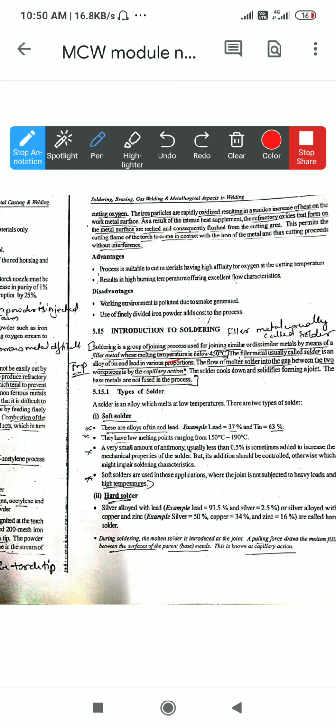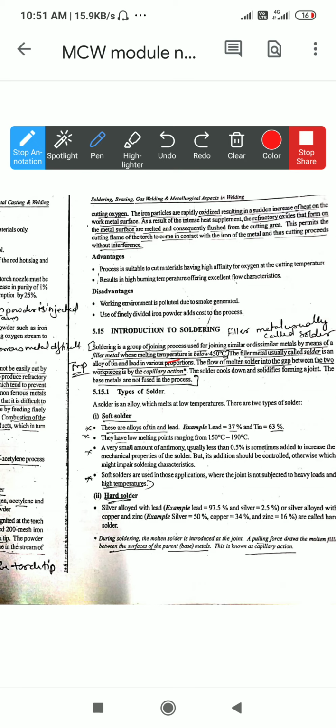As a result of the intense heat supply and the refractory oxidization that forms on the metal surface, the metal starts to melt and is consequently flushed from the cutting area. So the metal starts to melt, and flushed means what? Removed from that cutting area, starts to flow outside of the cutting area. This permits the cutting flame of the torch to come in contact with the iron of the metal, and thus the cutting procedure continues without interference. So the flame does not interfere with the workpiece.